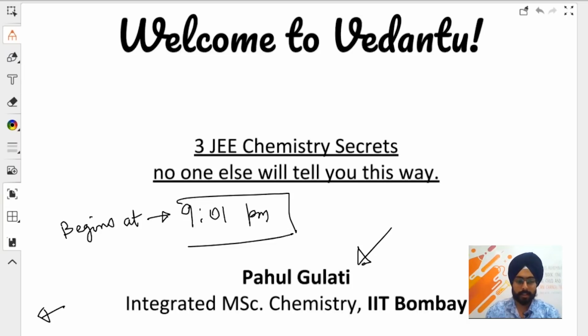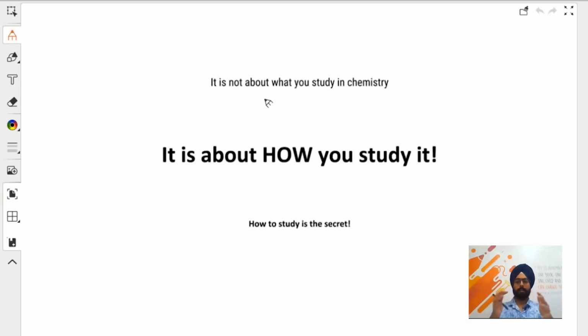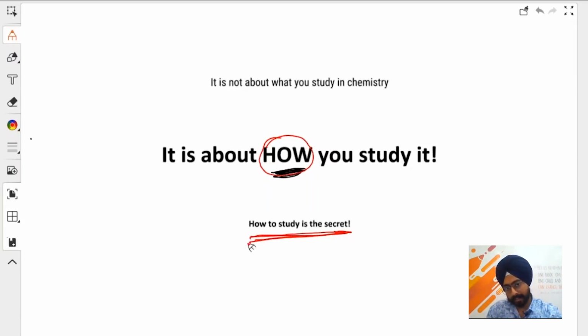Okay, so quickly jumping in, in chemistry, it's not about what you study. All right, in chemistry there are so many things, but there is always a way to study them. So it is about how you study it. I'll take a red pen here and encircle this how. In chemistry, it is not about what you study, it is about how you study it. And how to study is actually the secret. There are concepts which look very difficult in chemistry, but they are actually super easy to understand once you know how to study.